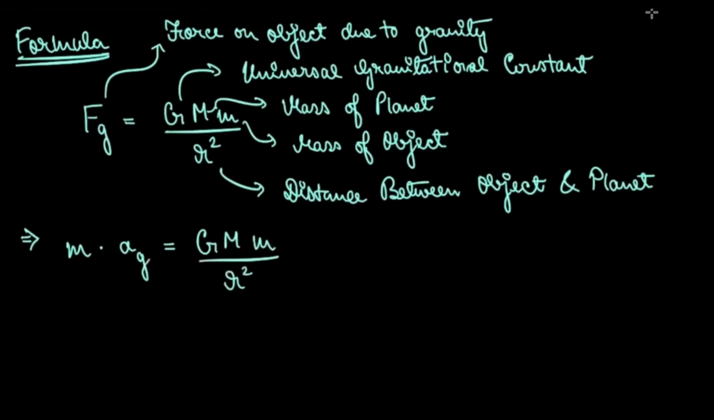So that's GMm by r square. We know F equals m a g, of course we know this from Newton's second law of motion, which states that the rate of change of momentum is directly proportional to the external force. The external force in this case is the gravitational force, and the rate of change of momentum is the acceleration due to gravity into mass. So m a g is equal to GMm by r square. Here, as you can see, the small m gets cancelled off. So basically the acceleration due to gravity never depends upon the mass of the object. That's the formula that you can see. a g is equal to capital G, capital M by r square. So let me just write that as a separate line.